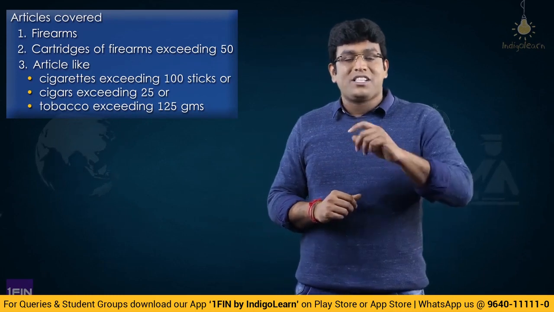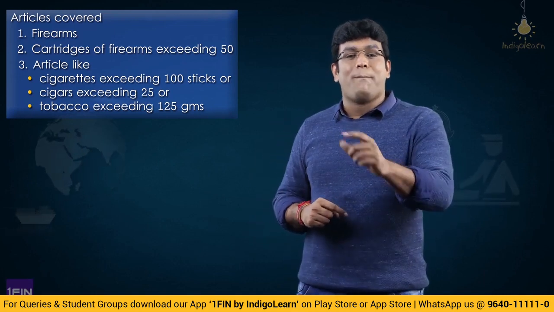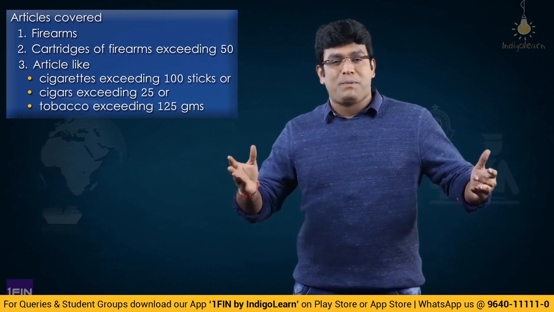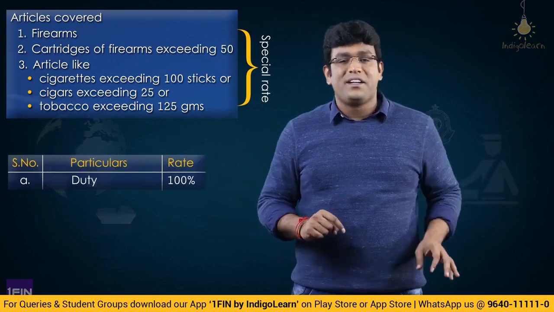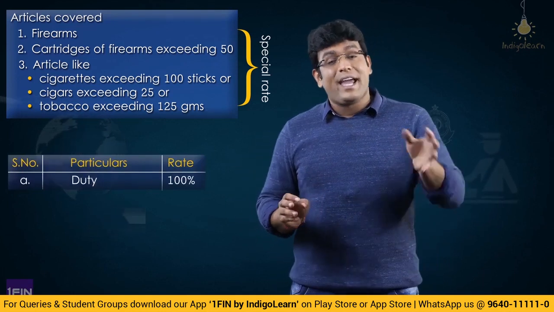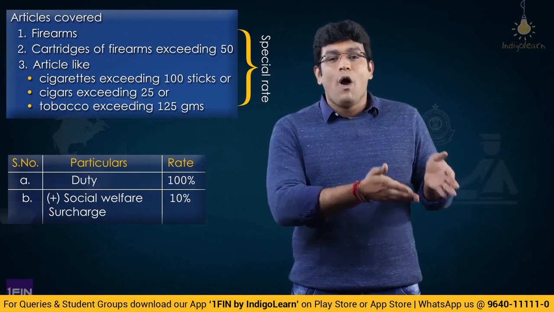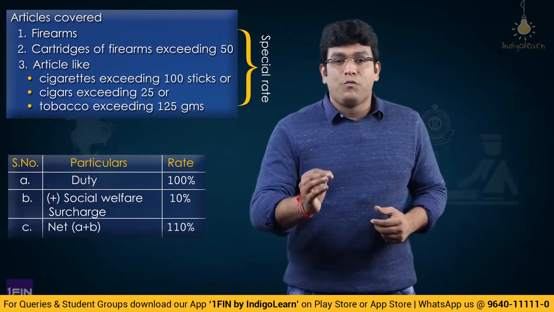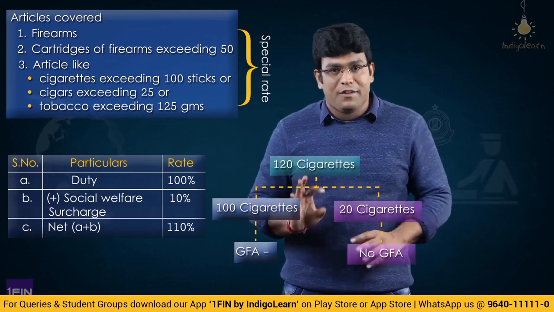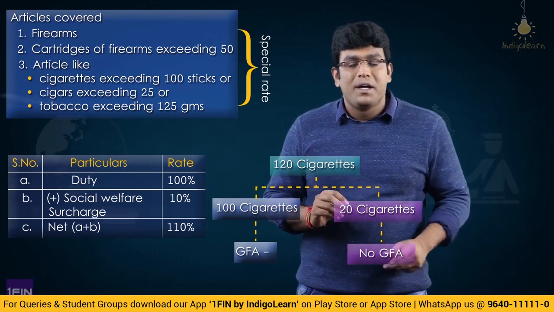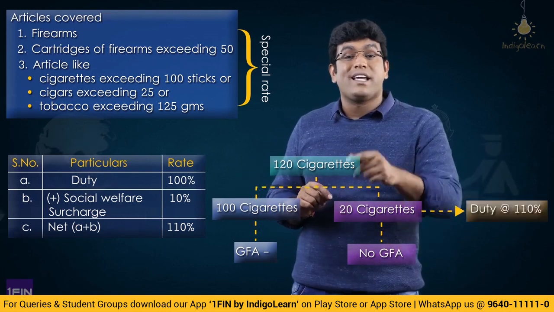Now let me tell you an interesting point, my dear friends. For the first 3 points of Annexure 1, the baggage rate of duty will not apply, and we have a special rate, which is 100%. The rate of duty is 100%. Of course, on that 100%, there is again a 10% social welfare surcharge. That's nothing but duty at the rate of 110%. For example, when 120 cigarettes are brought, 100 cigarettes are considered for GFA, general free allowance, and over and above 100 is nothing but 20 cigarettes. On those 20 cigarettes, he should pay duty at the rate of 110%, sir.